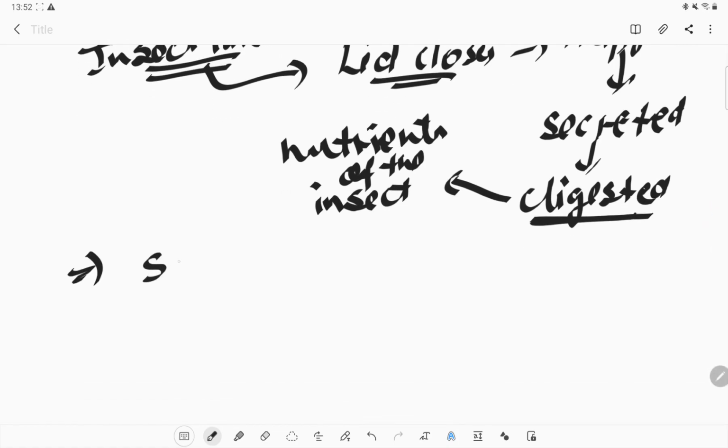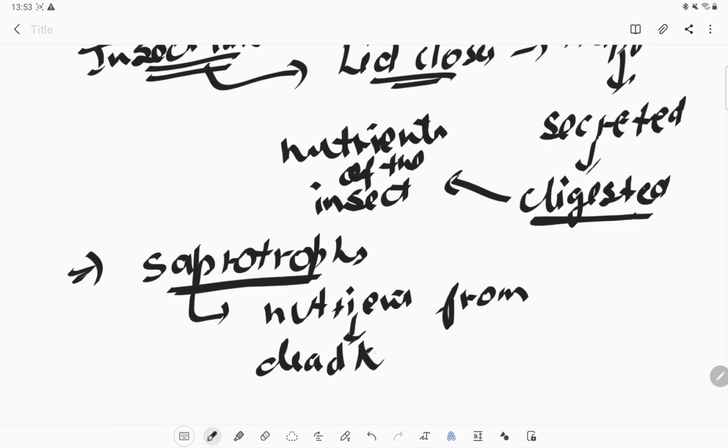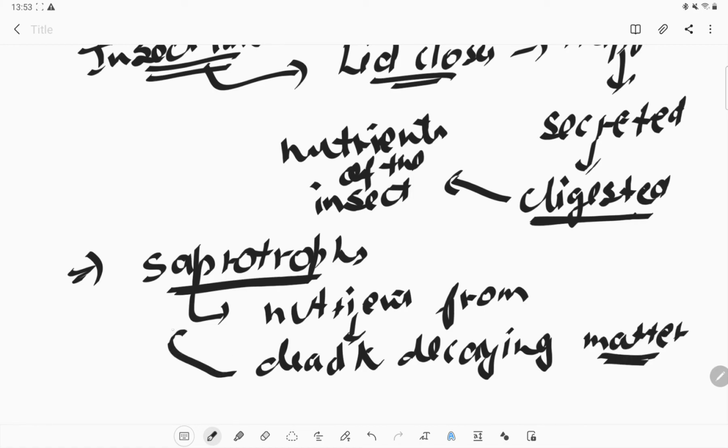One more type of nutrition is also present, which is known as saprotrophs. Saprotrophic means the mode of nutrition in which the organism takes its nutrients from dead and decaying material, any material which is decaying, and from that matter they absorb the nutrients.